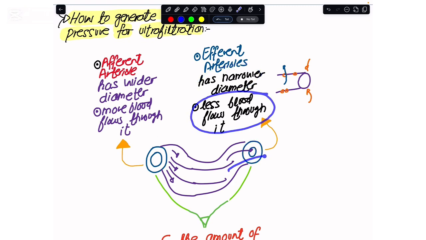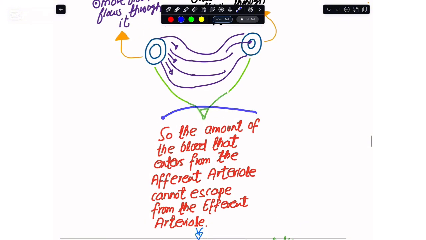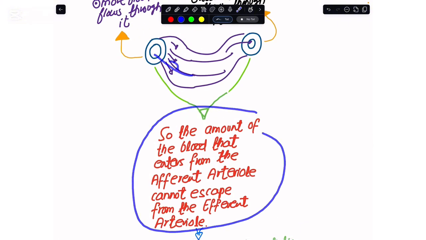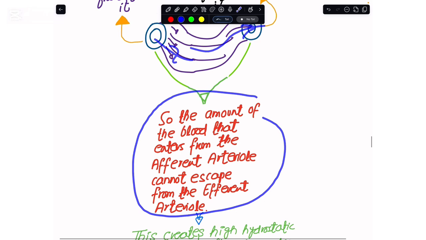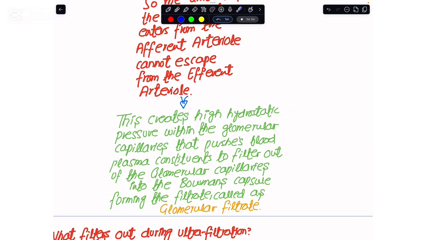The blood that enters from here cannot escape from here, so we create a high hydrostatic pressure within the glomerular capillaries. This high hydrostatic pressure pushes the constituents of the blood plasma out of the glomerular capillaries into the Bowman's capsule, and over there we have made a filtrate, which is referred to as the glomerular filtrate.